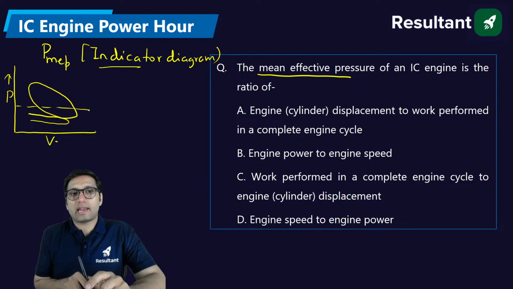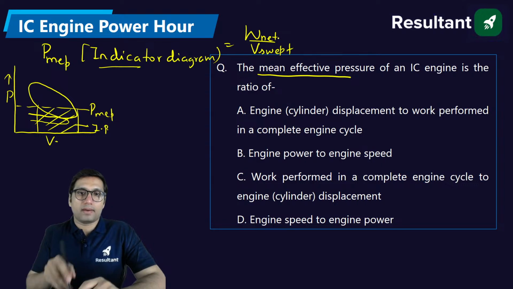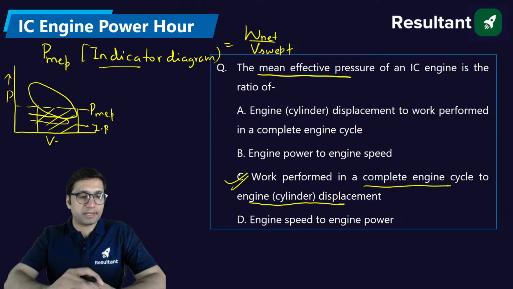If you take a line which is the mean effective pressure line, the area below this line will give you the indicated power. So mean effective pressure is nothing but net work divided by swept volume. That is, work performed in a complete engine cycle divided by the engine displacement. This is one formula for mean effective pressure.